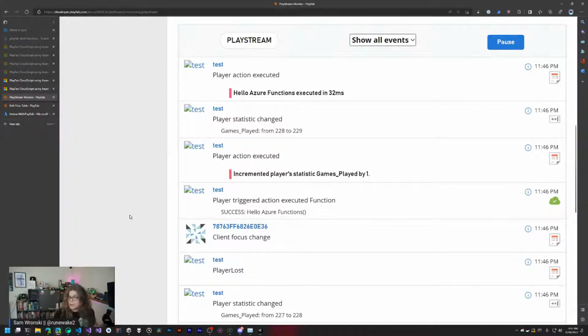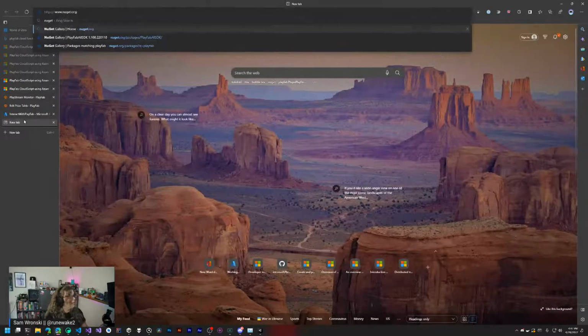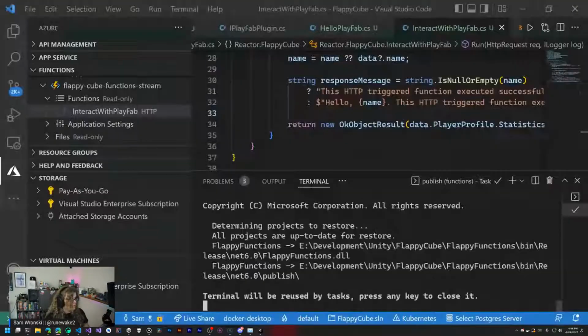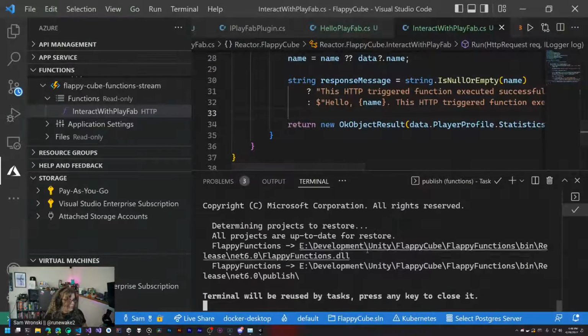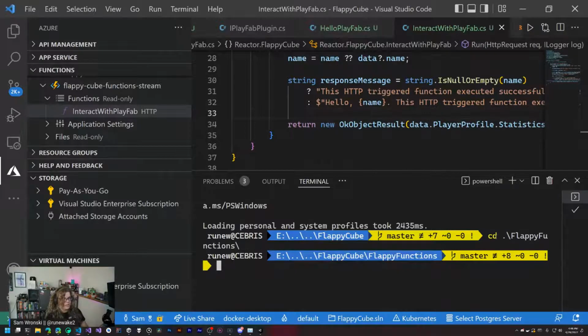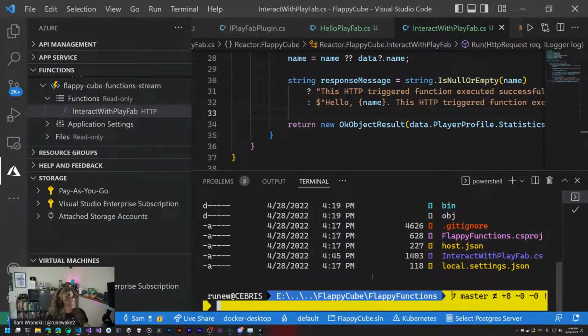But there is a PlayFab SDK. So if you want your Azure Functions to interact directly with PlayFab, there is a PlayFab SDK for you that you can find on NuGet. It's the PlayFab All SDK, and this gives you access to a bunch of different features. So to add that, we would switch from there to our, I believe we call it Flappy Functions. And so this is our project directory.